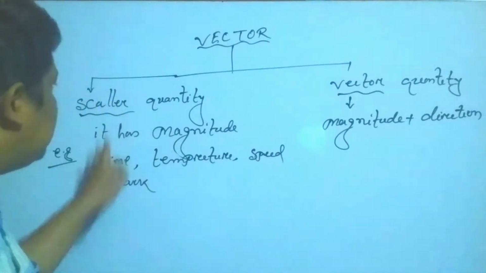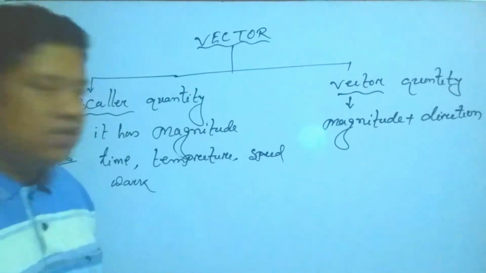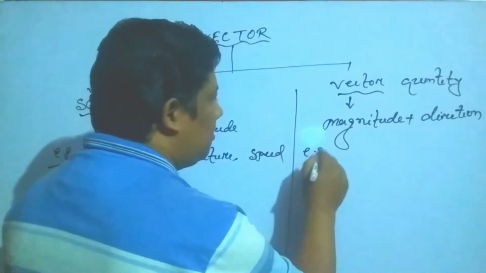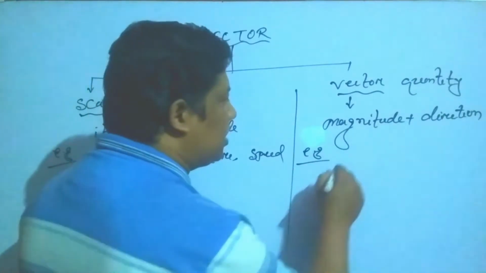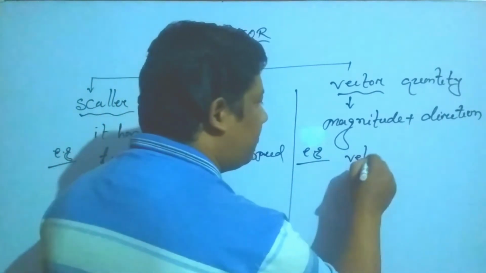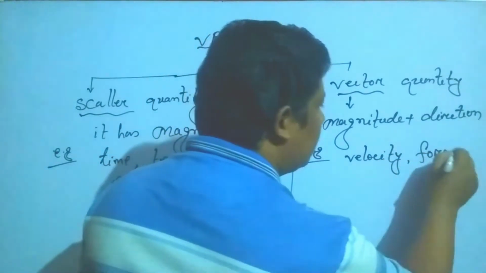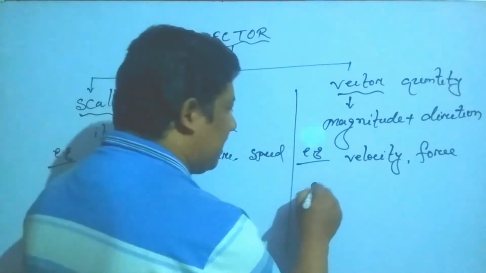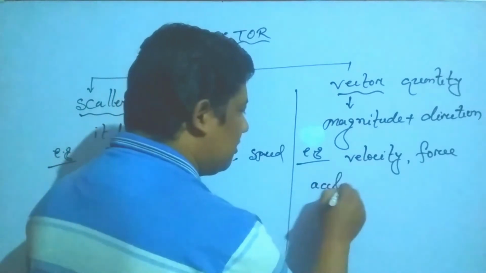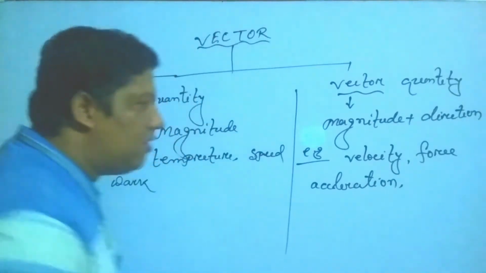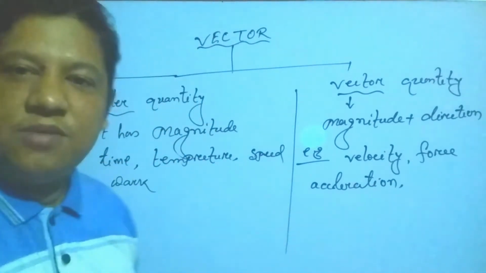That is why these are scalar quantity. But in these cases, it is the magnitude and direction. Suppose the velocity, next force, next acceleration, all these are vector quantity.